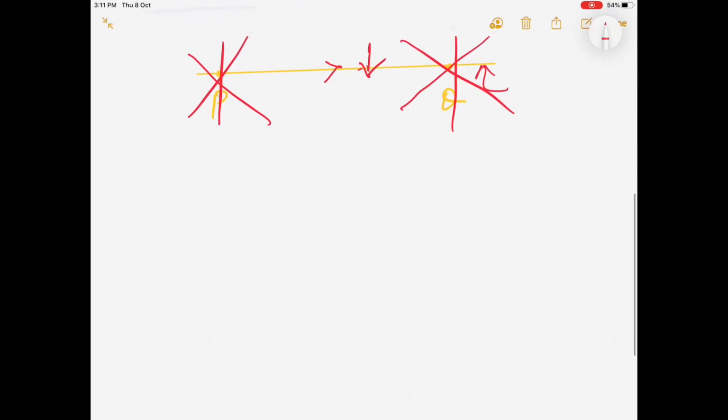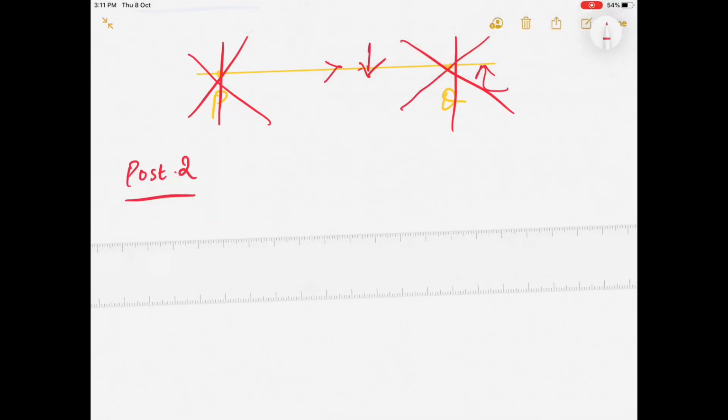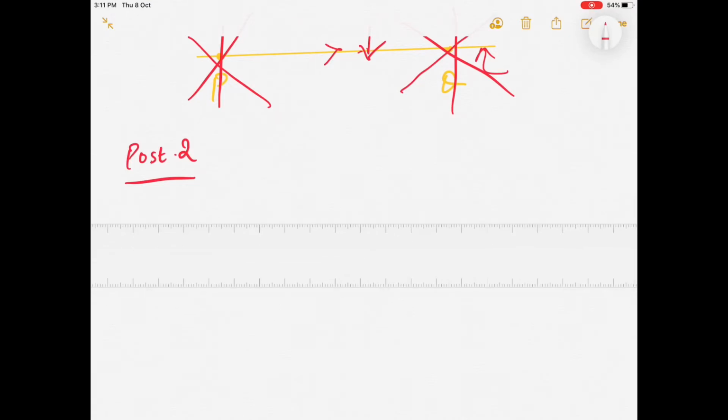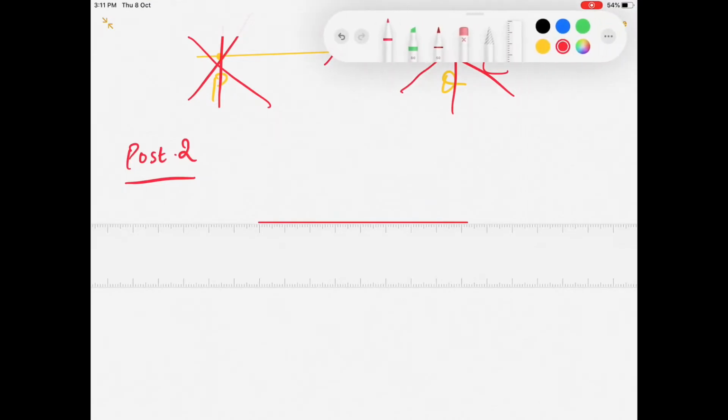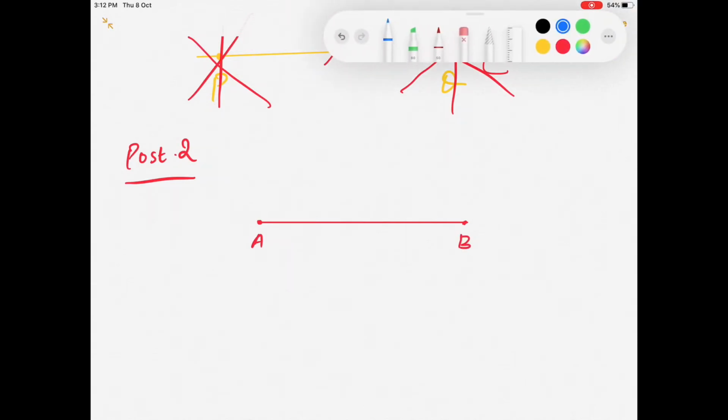Now the second postulate is: a terminated line can be produced indefinitely. It means that if there is a line, say this is a line, now this is a terminated line. It means that this line ends at these 2 points A and B. Now this terminated line can be produced indefinitely.